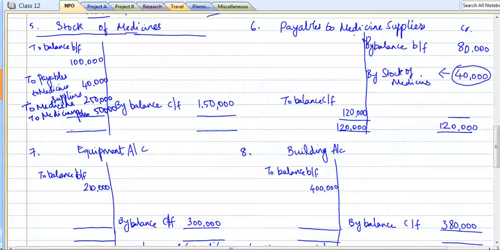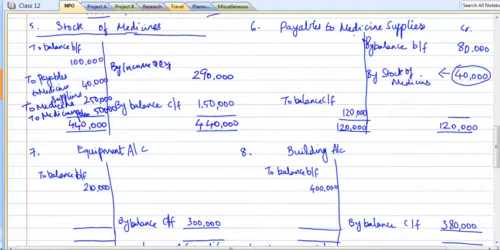So if we add up the total, we get 4,40,000. So the balance we get is 2,90,000, which we need to take to the income and expenditure account. What is this?